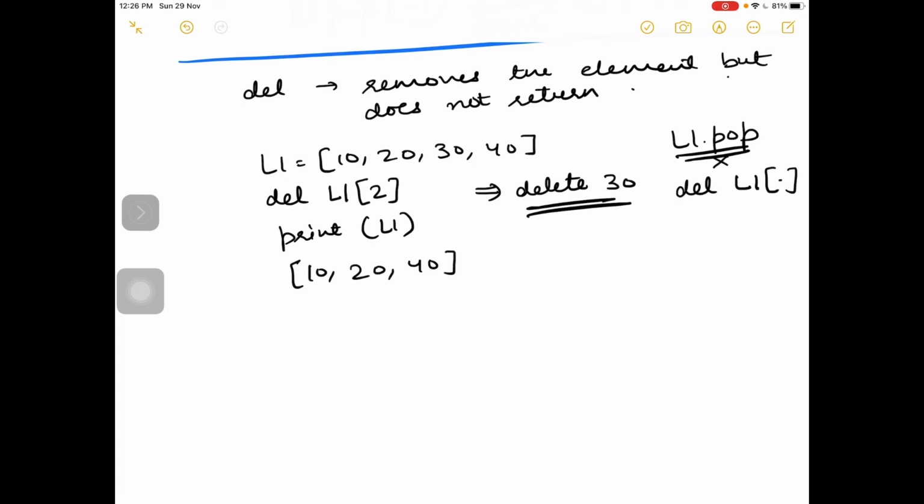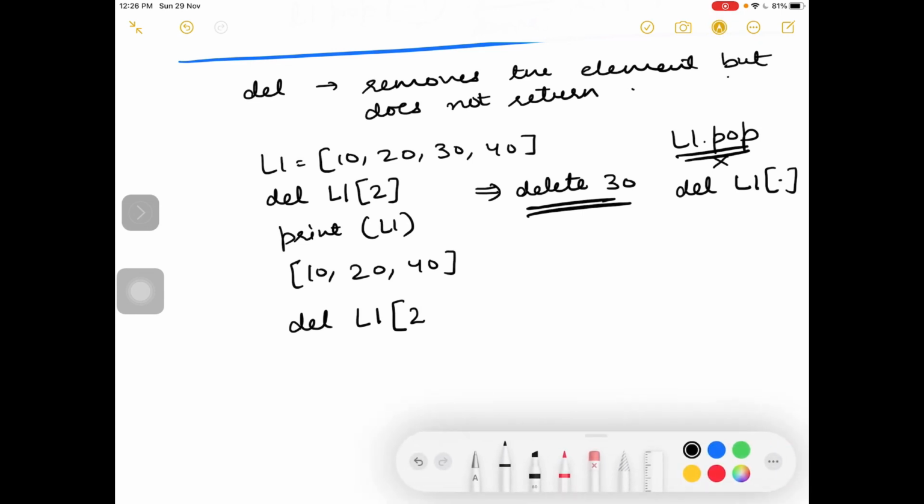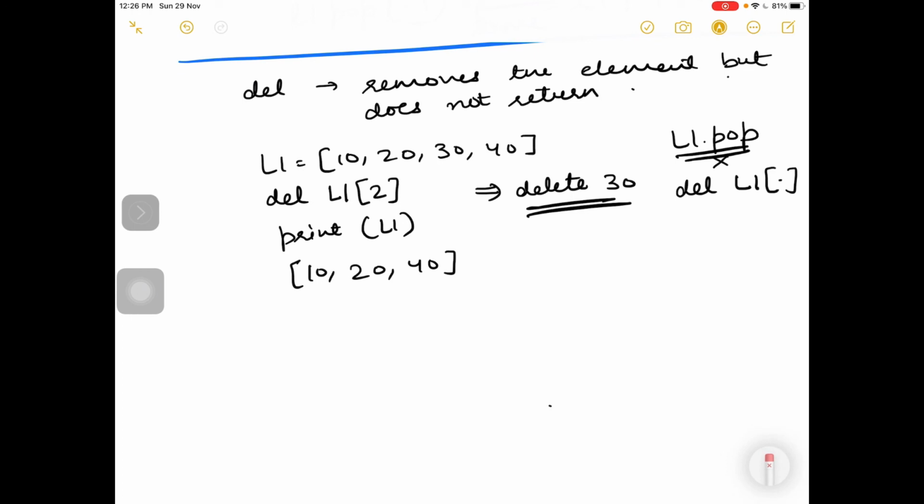Okay, you can also provide a range to the del statement, which cannot be done in pop. This is the third difference. If I write L2, here the list is a little small, so I make it a little bigger by creating a new list.